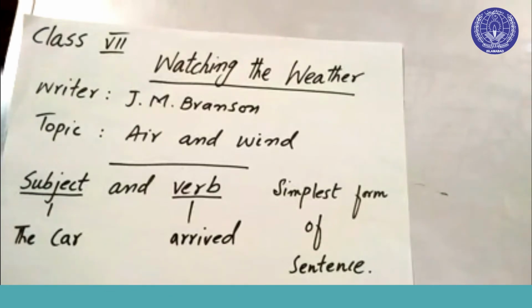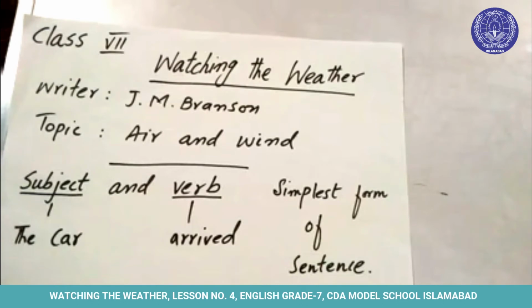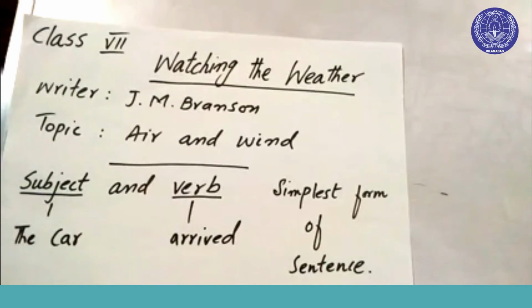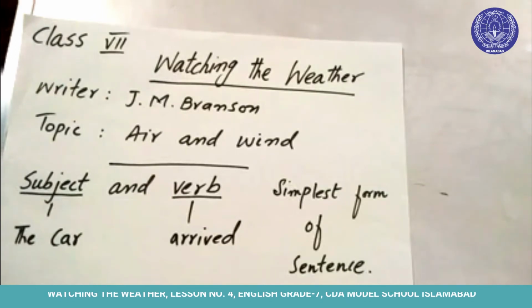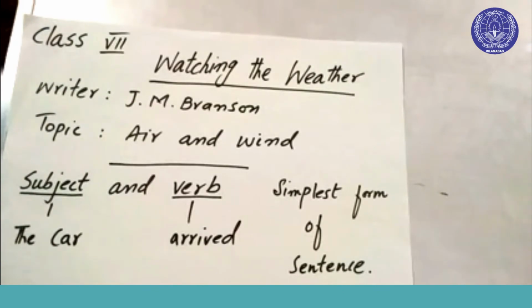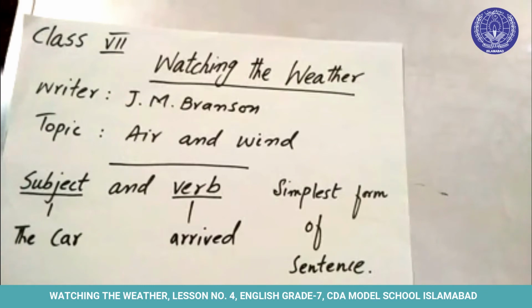You have to add adjectives to the following sentences. For example, the first sentence is the man died. Now you can add the old man died, the poor man died, the rich man died. Now the words old, rich, poor, all these are called adjectives, and they are giving additional information about the subject or the noun.